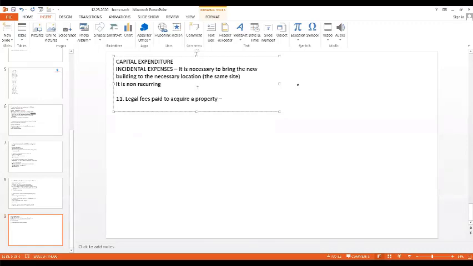So don't think only about the property here. Here you have to think legal fees paid, because that is the expenditure. That I should say whether it is capital or revenue. It is capital. Why? Because without the fees paid to the advocate, we can't acquire any property.